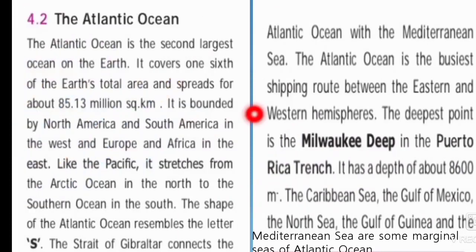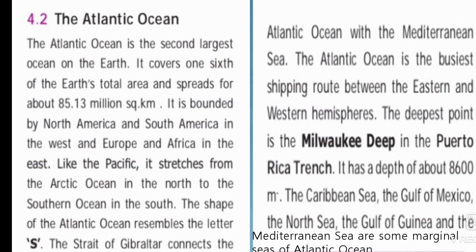Next we have seen the Atlantic Ocean. It is the second largest ocean on the earth. It covers 1/6 of the earth's total area. It is bounded by North America and South America in the west and Europe and Africa in the east. Like the Pacific, it stretches from the Arctic Ocean in the north to the Southern Ocean in the south. The shape of the Atlantic Ocean is like the letter S.